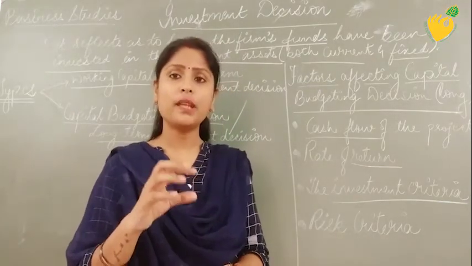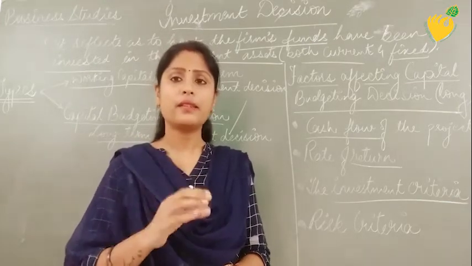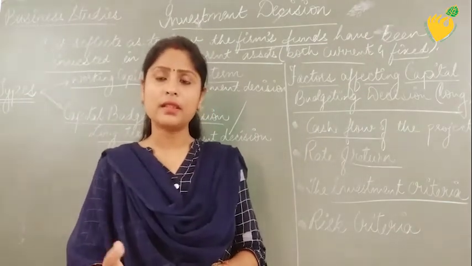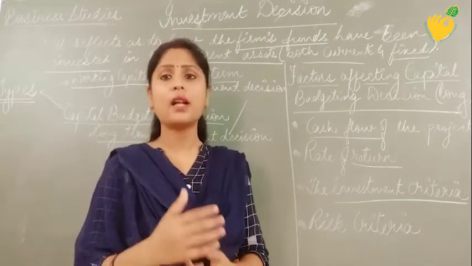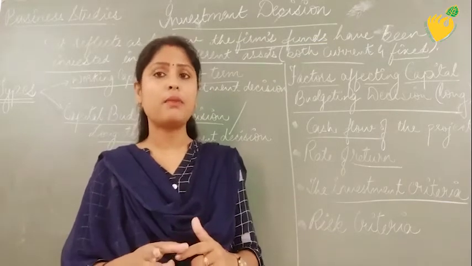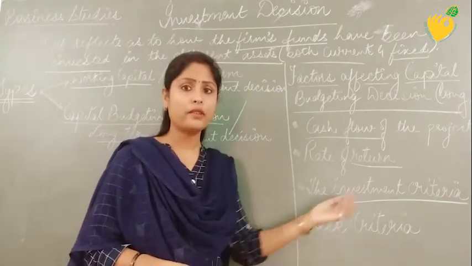Is it going to be invested completely in one go, or are they going to invest it in small parts? At what time will they be investing it, when will the refunds start coming, and how are they going to use those refunds with the invested amount? All these things will be calculated in this particular point very promptly.